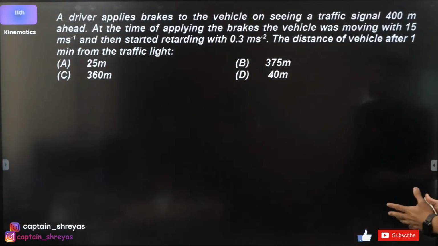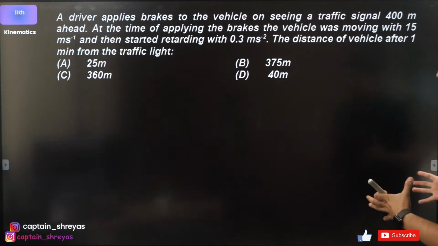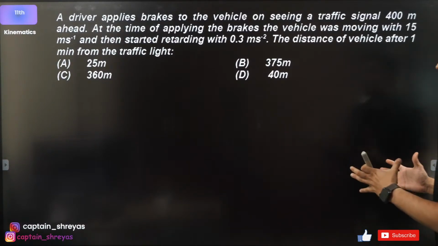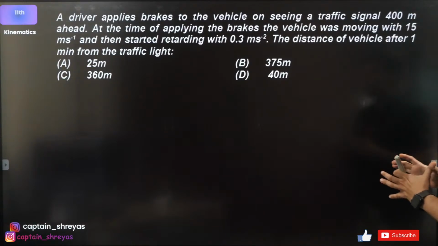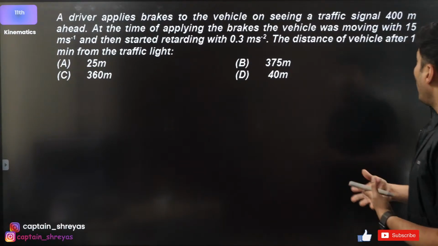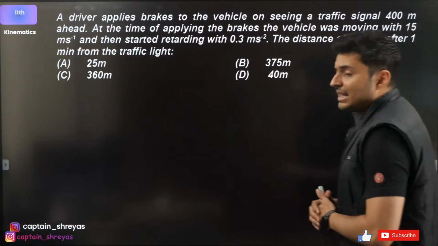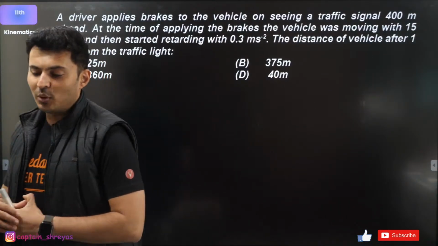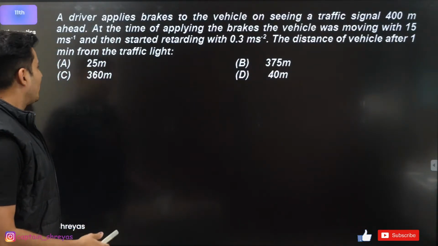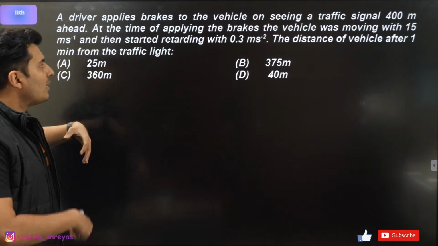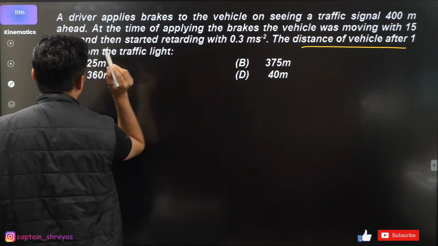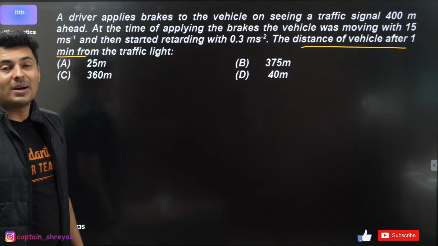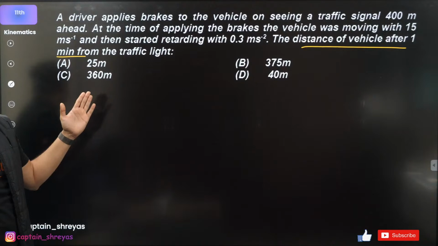A driver applies brakes to the vehicle on seeing a traffic signal. At the time of applying the brakes, the vehicle was moving with 15 meters per second. If he starts retarding at 0.3, the distance of the vehicle after 1 minute from the traffic light is? What do you think, guys? Come on, think about it. After a very long time, he would have braked. So basically, this means after he has stopped, how much distance he would have traveled?